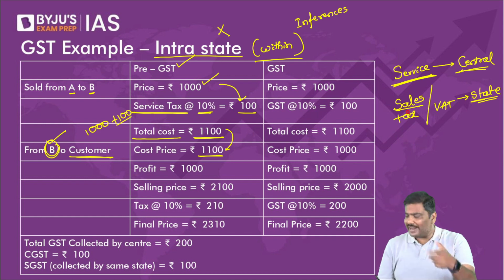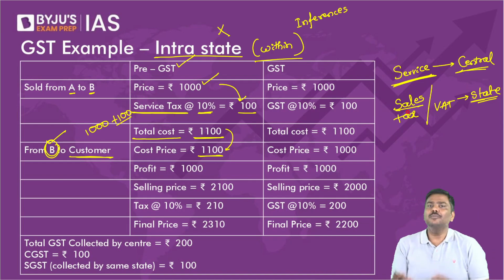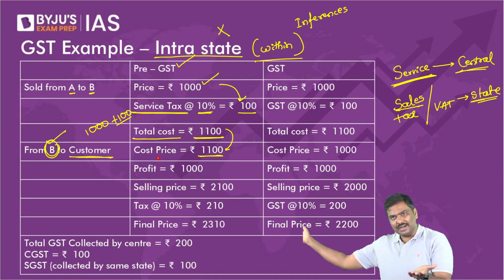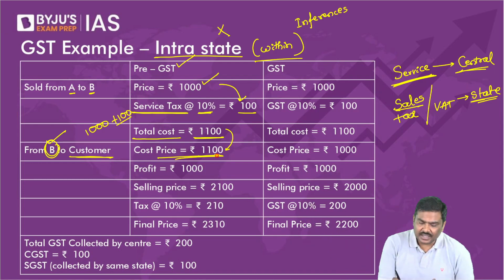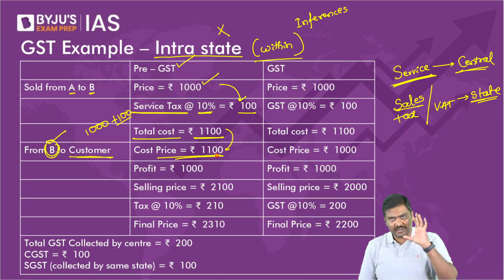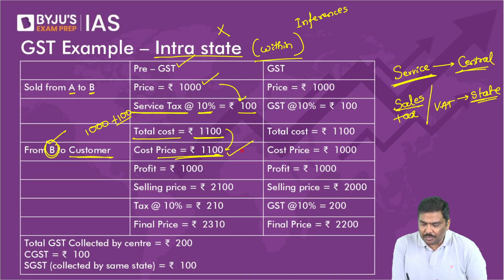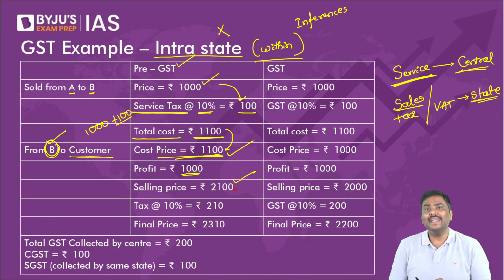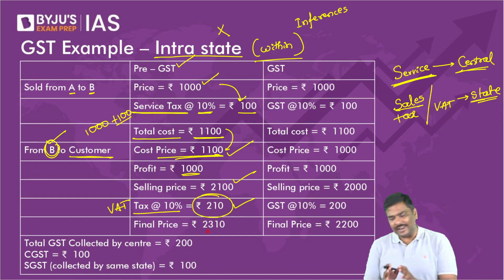So if you don't get input tax credit of a service tax, what will you do? You'll basically transfer that as a burden to the customer. That is the reason you will take the cost price as 1100. Now you want to earn a profit of 1000. Selling price will become 2100. State government will impose a VAT of 10%. 210 rupees will be the VAT and the market price will become 2310 rupees.